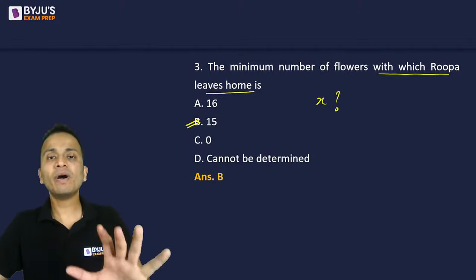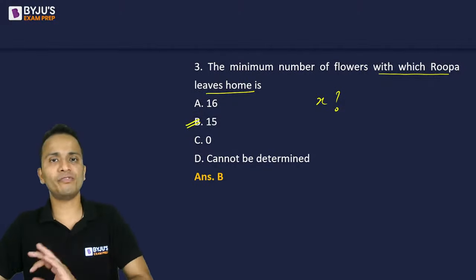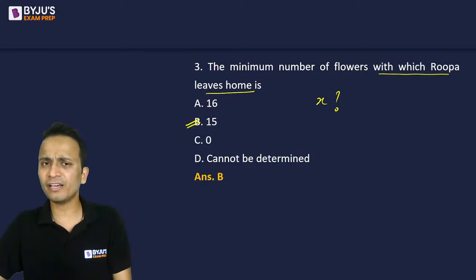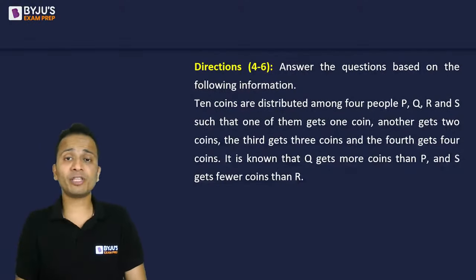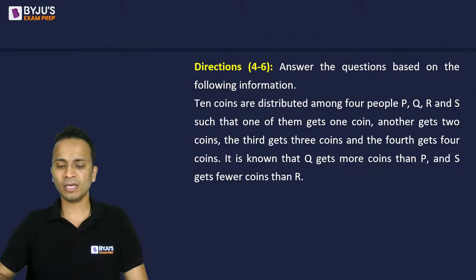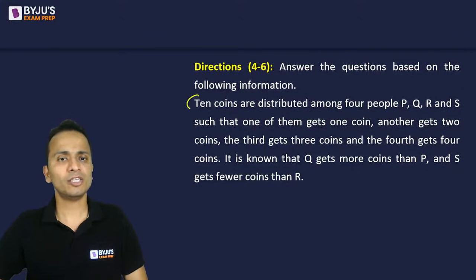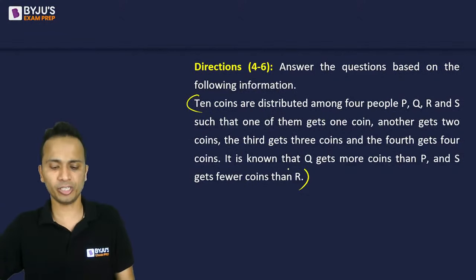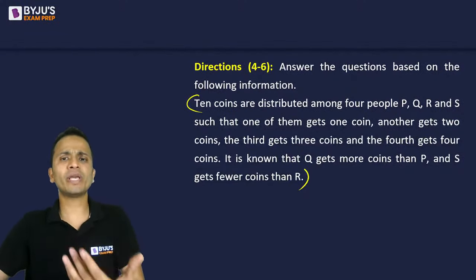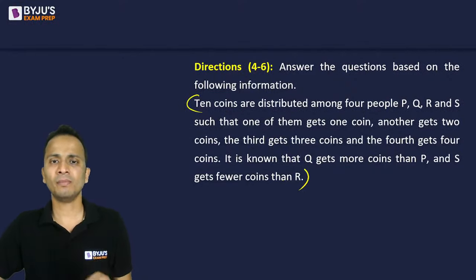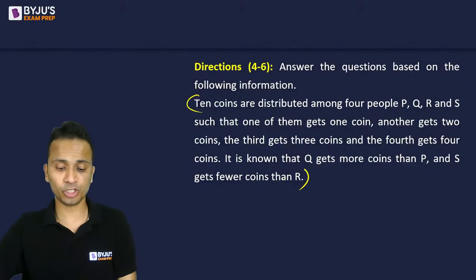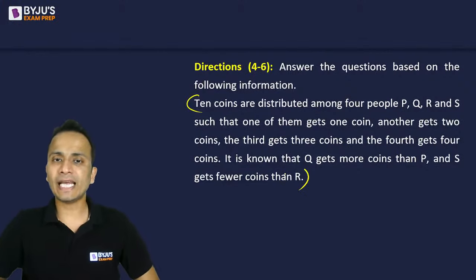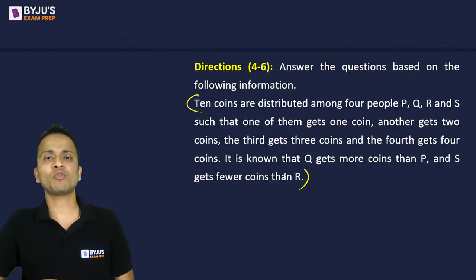Now let's move ahead and look at the second puzzle of the day. All of you focus here, read it carefully, and try to extract as much information as possible. So the second puzzle is on your screen now. This will be for the next three questions, question number 4, 5, and 6. Now read every piece of information carefully. There is a little bit of information, and this particular information will be present with every question. So you don't have to worry, but still you can note down whatever information you can. So it says that we have 10 coins in total. We have 10 coins in total.